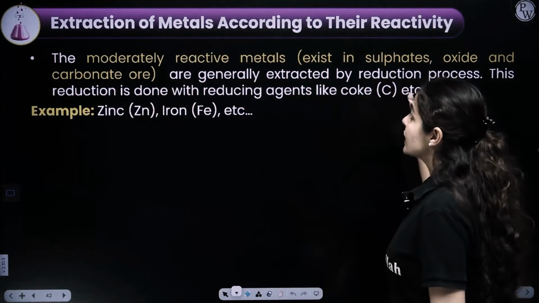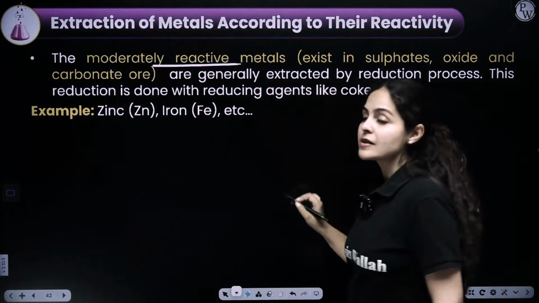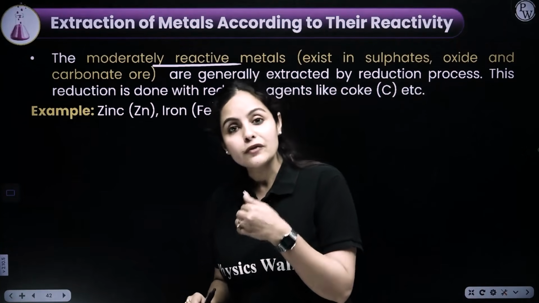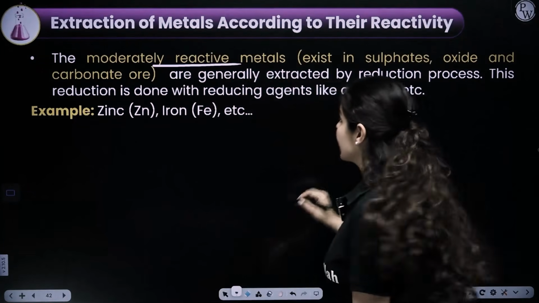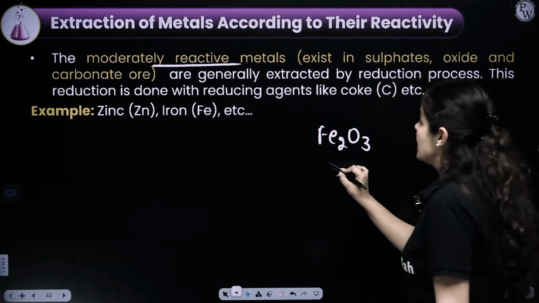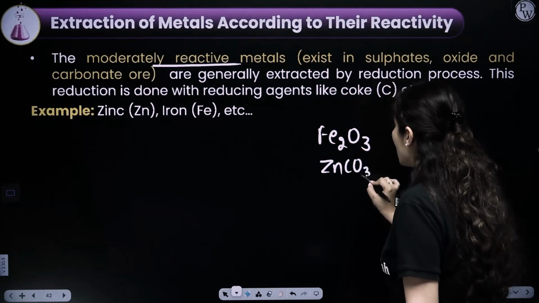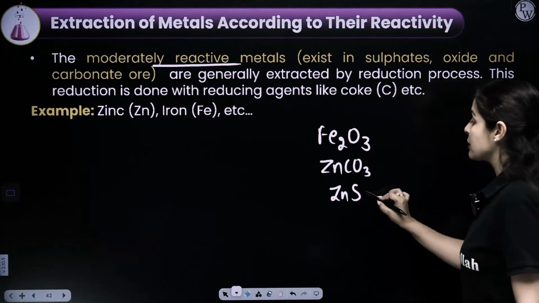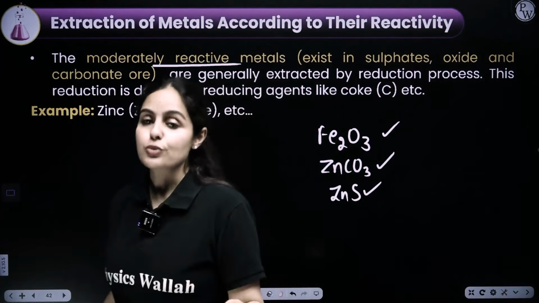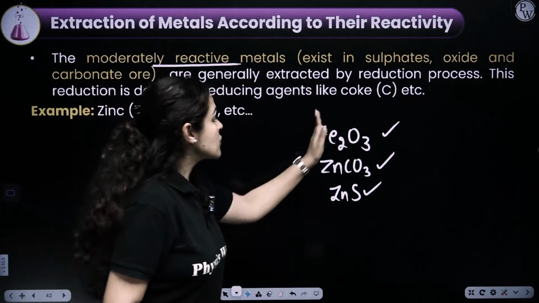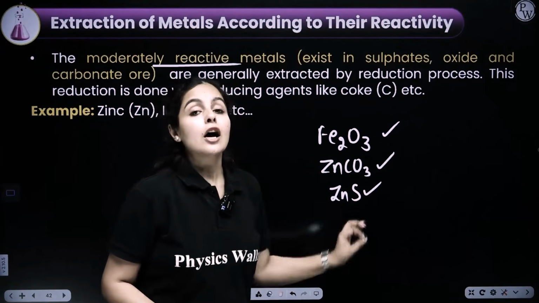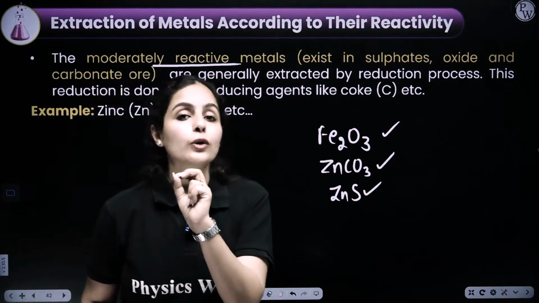Now, if we talk about moderately reactive metals like zinc or iron, they are available in nature either in the form of their carbonates, sulfides or oxides. For example, iron is present in the form of hematite, in its oxide form. Zinc is present in its carbonate form, or zinc is also present in its sulfide form, as zinc blende, calamine and hematite. These are the ores which are usually present in nature. Now, our job here is to extract these metals from their respective ores. Iron needs to be extracted and zinc needs to be extracted. But which particular method do we have to follow here?